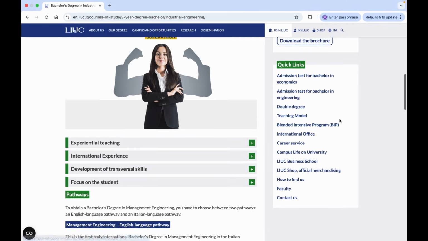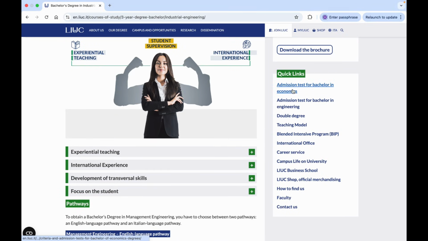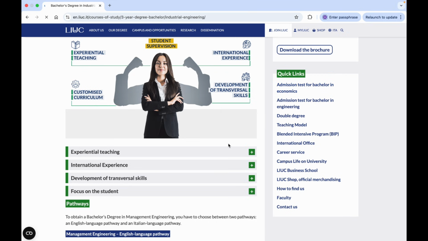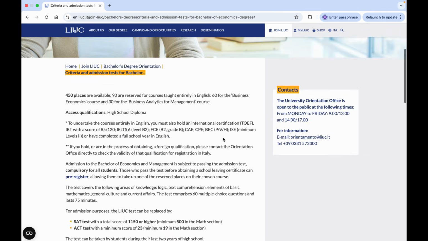So the admission procedure is same. If you want to apply in economics, so click here on admission test for bachelor in economics, and here you will see that they have written that 450 places are available, and out of 450, 90 are reserved for courses taught entirely in English, and 60 for business economics, 30 for business analytics for management.